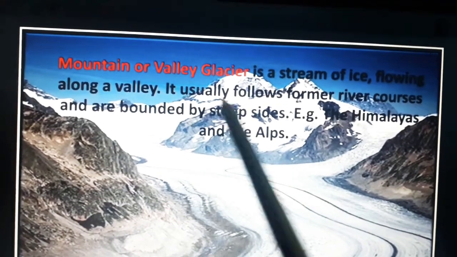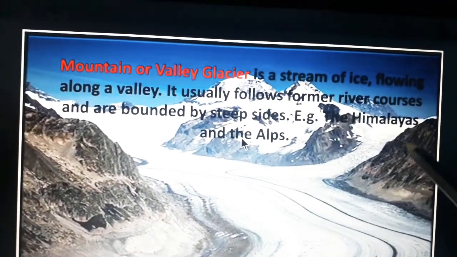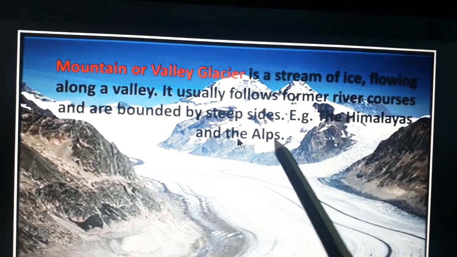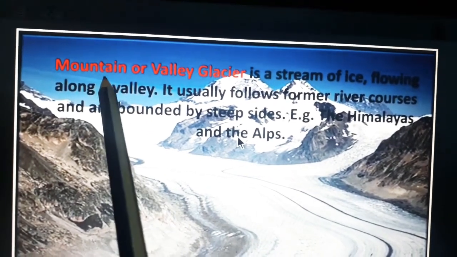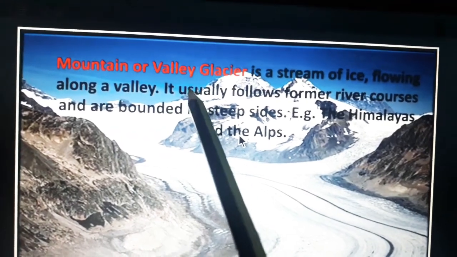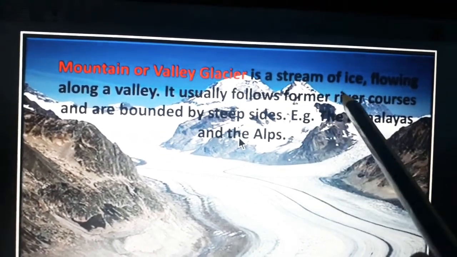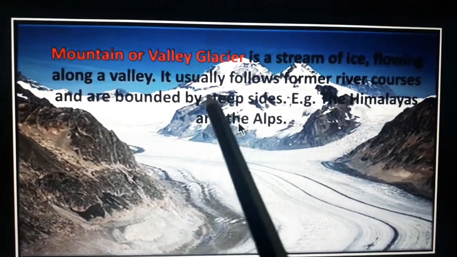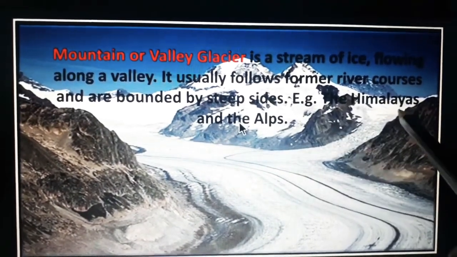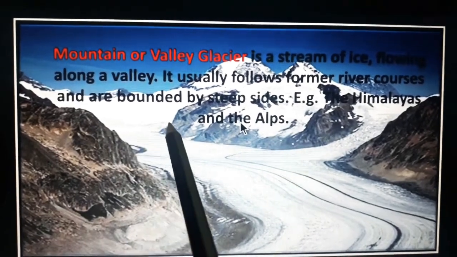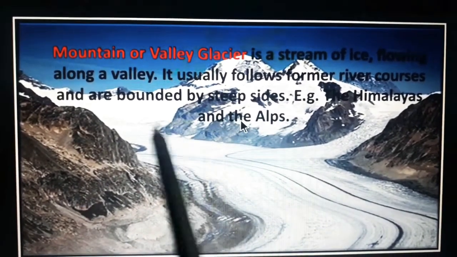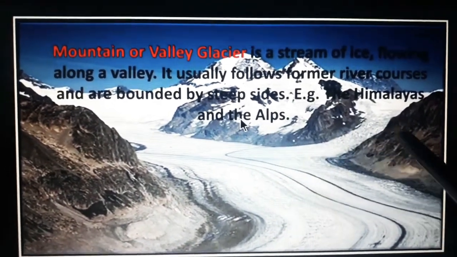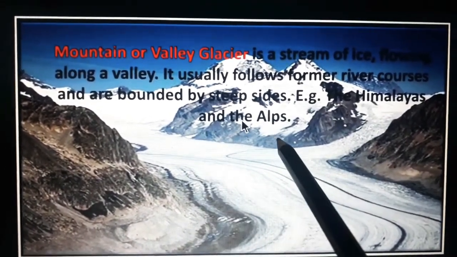So again, the definition: mountain or valley glacier is a stream of ice flowing along a valley. It usually follows former river courses and is bounded by steep sides. Examples: the Himalayas and the Alps.